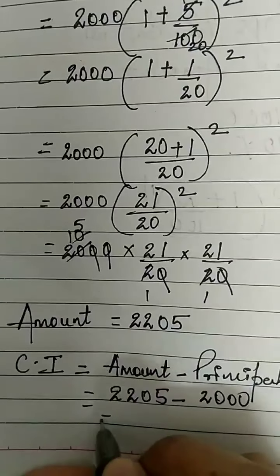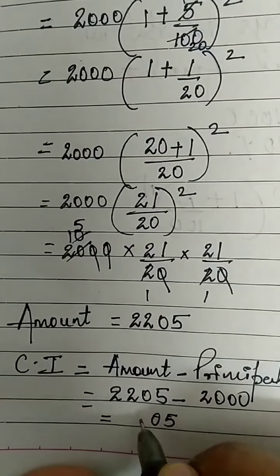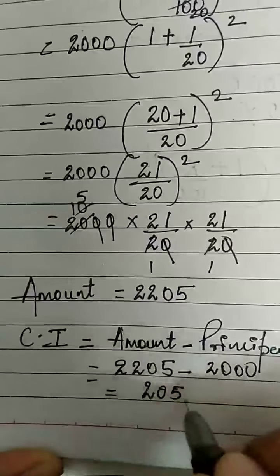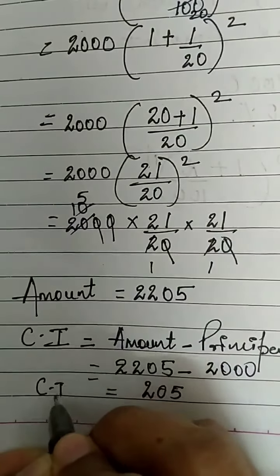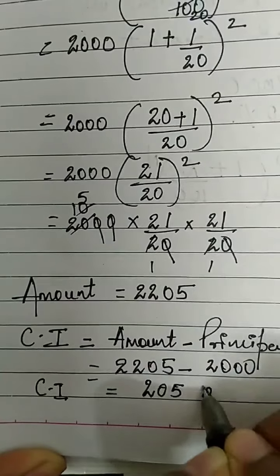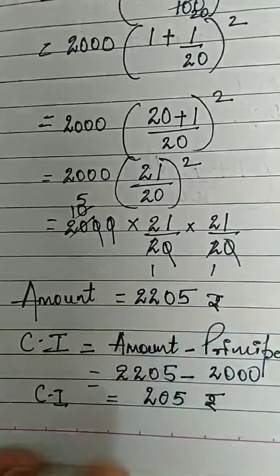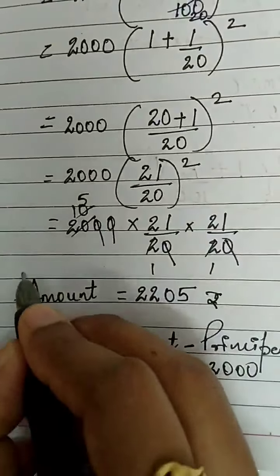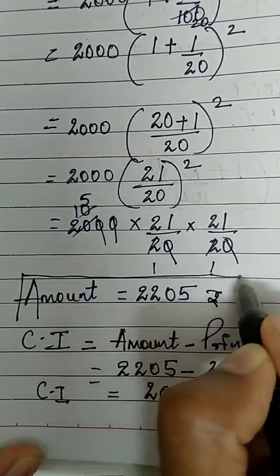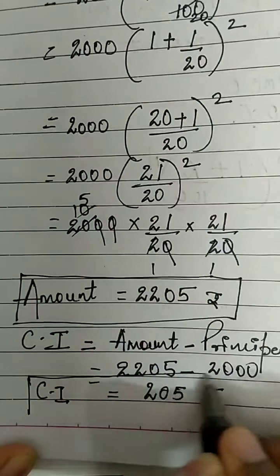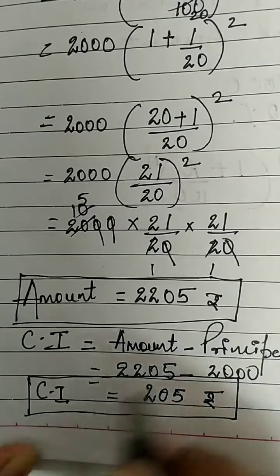Subtract: 205. So the compound interest is coming to be 205 rupees. Everywhere put the rupees denotation. Amount is 2205 and compound interest is 205 rupees. Put it in a box.